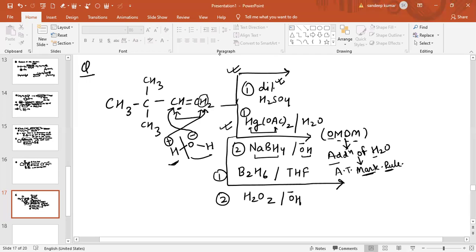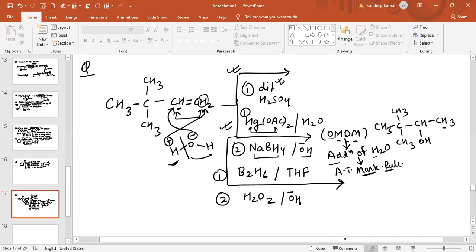This H positive will go to that carbon atom having more hydrogen atoms, and the OH negative part will go to that carbon atom having fewer hydrogens. So we can say the product obtained is basically CH3-CH(OH)-CH(CH3)2. OH will attach on the carbon atom with fewer hydrogen atoms, and H will attach on the carbon atom with more hydrogen atoms. So this is the obtained product.